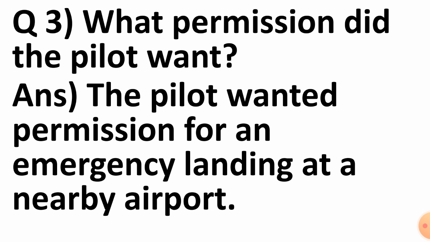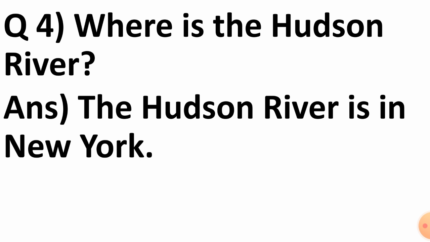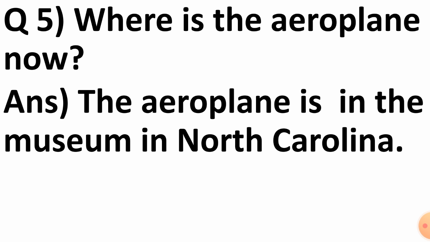Now on the screen you can see the third question. What permission did the pilot want? The pilot wanted permission for an emergency landing at a nearby airport. Fourth question is, where is the Hudson River? The Hudson River is in New York. Question number 5 is, where is the aeroplane now? The aeroplane is in the museum in North Carolina.